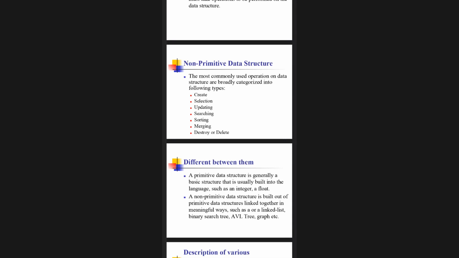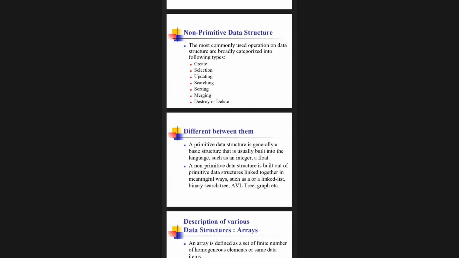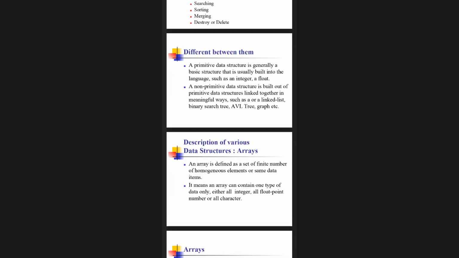Coming to the difference between the primitive data structure, generally a basic structure, the data structure that is usually built into the language such as integer and floats, and non-primitive such as linked list, binary search tree, AVL tree, graphs, etc. Here AVL is Adelson-Velsky and Landis. This person created this AVL tree and named it after his name.